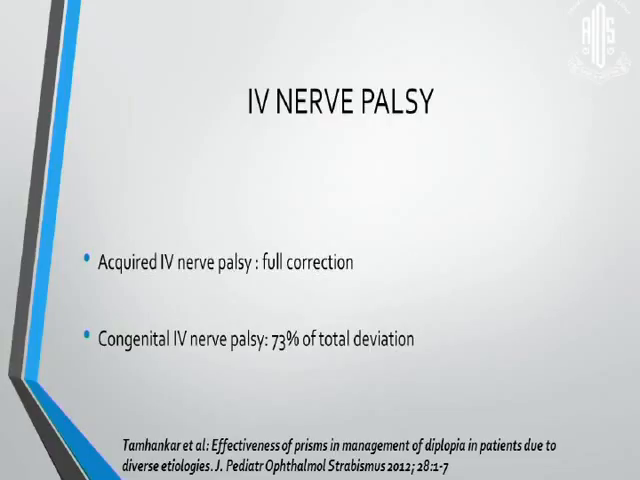There are a lot of studies done by this group, Tamhankar et al., who have seen the effectiveness of prisms in various etiologies. One of them being fourth nerve palsy, where they say that in acquired fourth nerve palsy, usually prisms are fully corrected, whereas in congenital, because of the larger vertical fusional reserve, 73% of the total deviation can be given in the form of prisms. The rest is taken care of by the vergences.